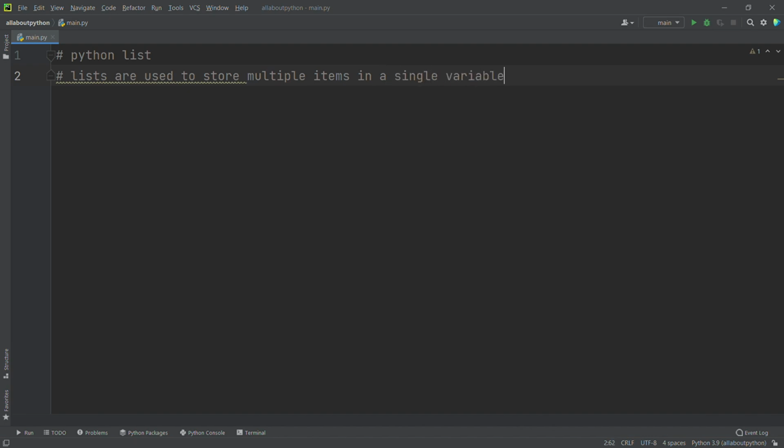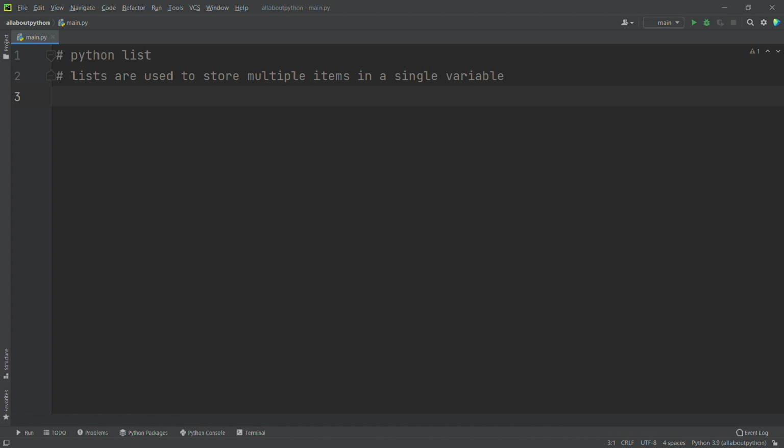Okay, so this is, we can say, the definition of a list. Here we are going to store different types of data, different data types, inside a single list, and that list we are going to store in a single variable. So we can store the data, or we can store it in memory.